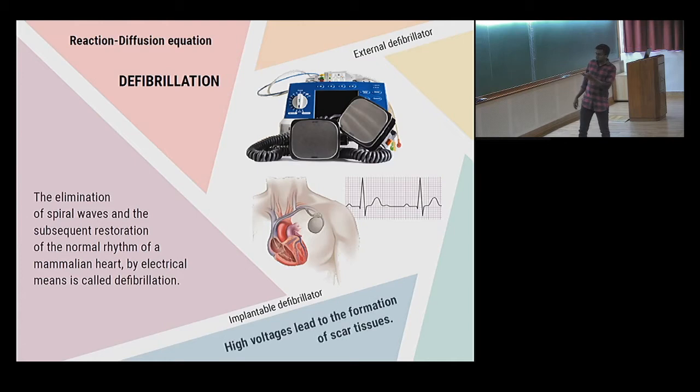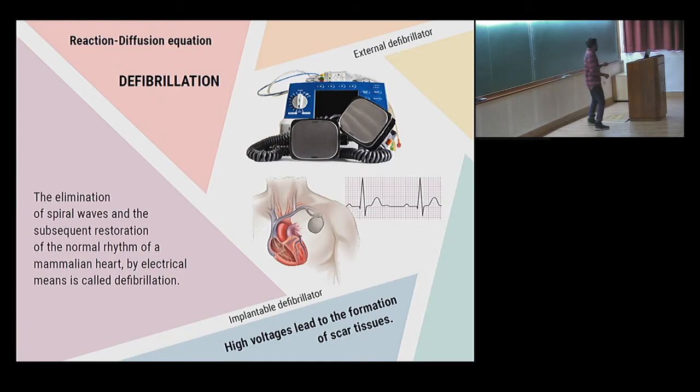The usual defibrillation method is where you give a shock to the chest; you must have seen it in movies. This is around an 11 kilovolt shock. People do it very often in movies, but doing this creates scar tissue, and that scar tissue will later make it worse. You'll be more prone to similar attacks in the future. So we don't want to do this; we want to reduce the voltages. Nowadays you can have a pacemaker which you install within your chest, which also does something like this, but with a lower voltage.